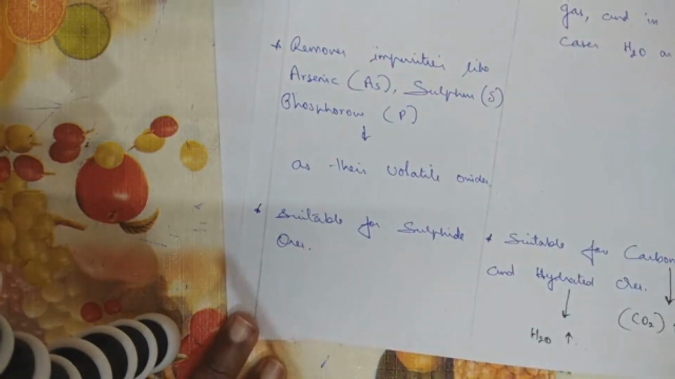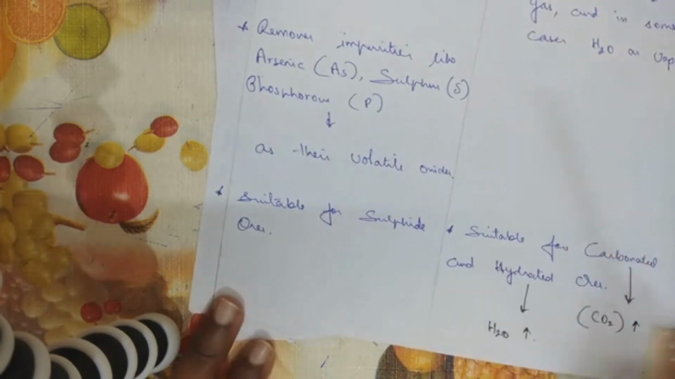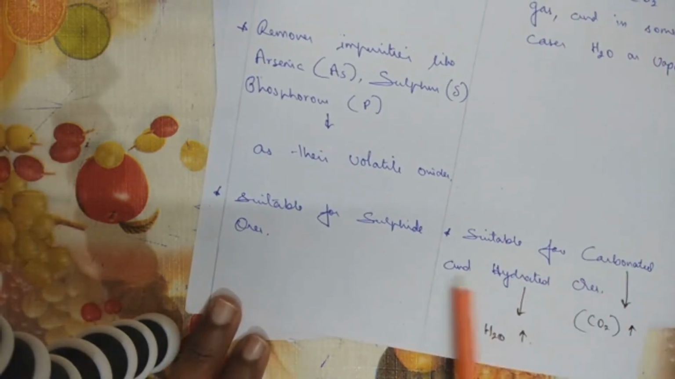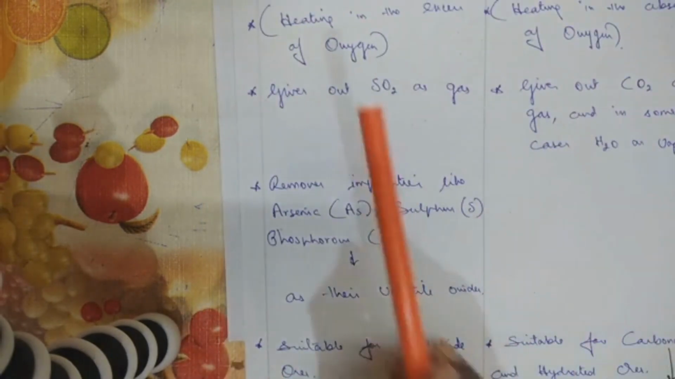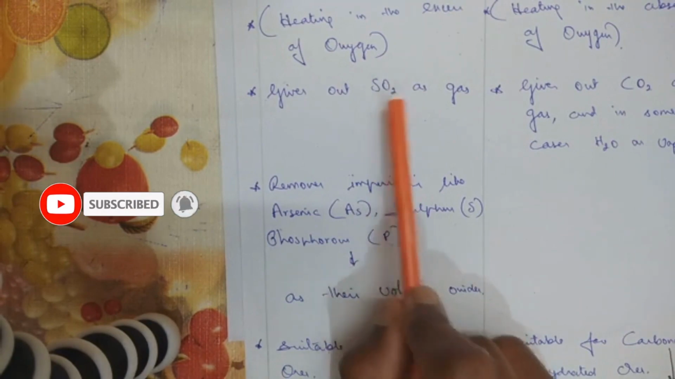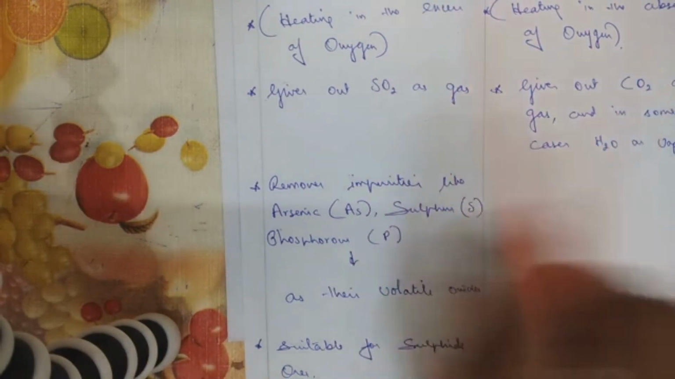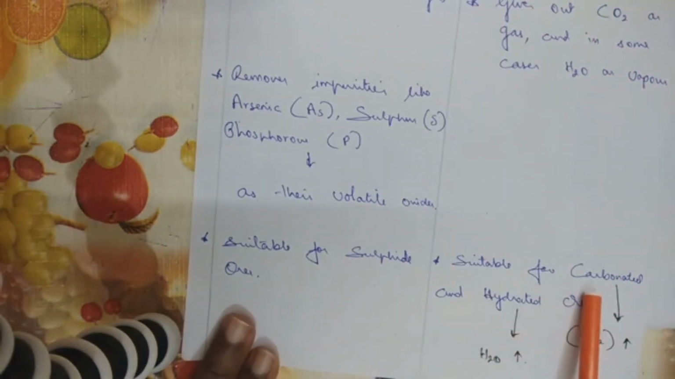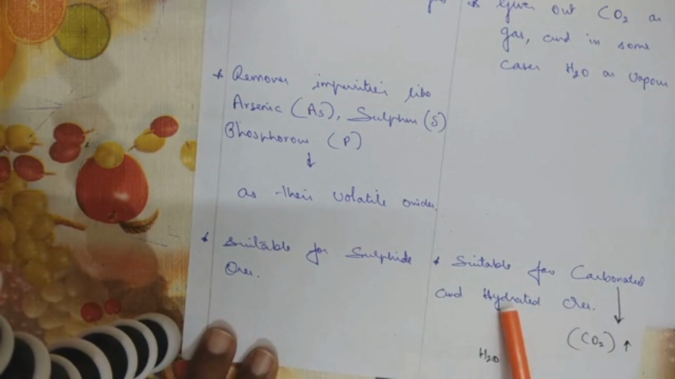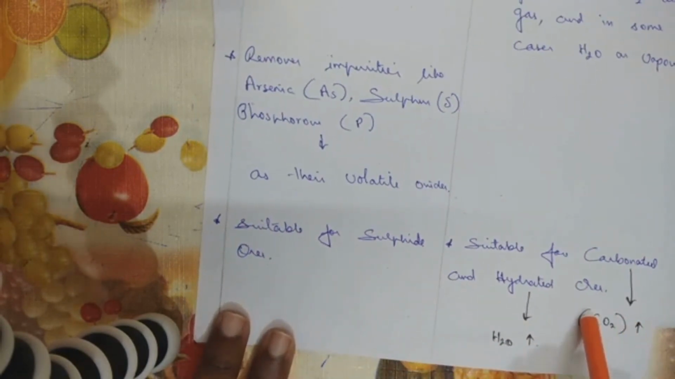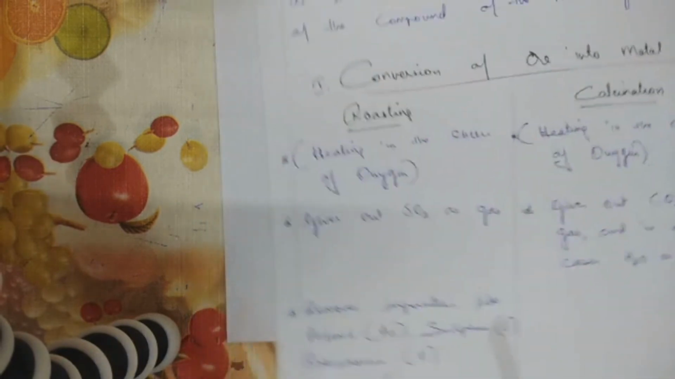The fourth distinguishing point: roasting is suitable for the sulfide ores. On the other side, calcination is suitable for the carbonated and hydrated ore. Just remember, in the given ore, if you see the presence of sulfur, sulfur dioxide gas will be formed on the byproduct side. In the given ore, if you see the carbonate CO3 formula or a hydrated H2O formula, water molecules will be removed here. Here carbon dioxide will be removed.